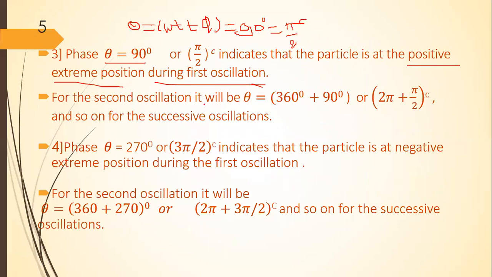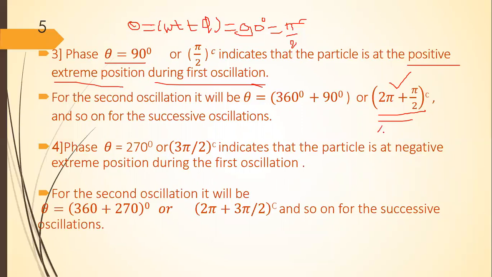For the second oscillation, theta is equal to 360 degree plus 90 degree, that is 2 pi plus pi by 2, and so on for the successive oscillations. If this angle theta, that is omega t plus phi, is equal to 2 pi plus pi by 2, what will it indicate? It will indicate that the particle is at positive extreme position during the second oscillation.